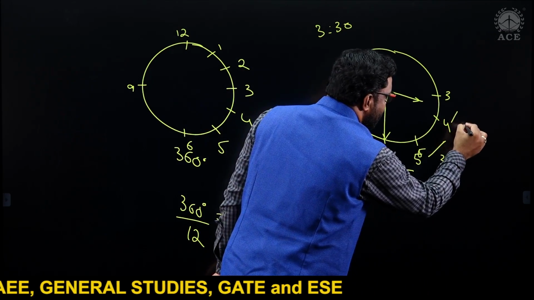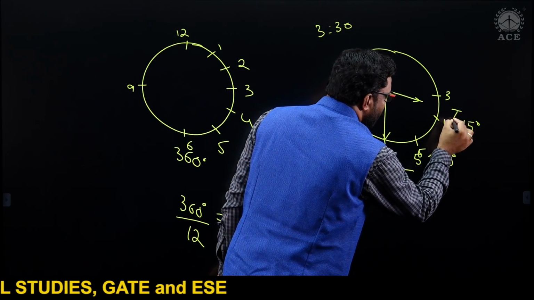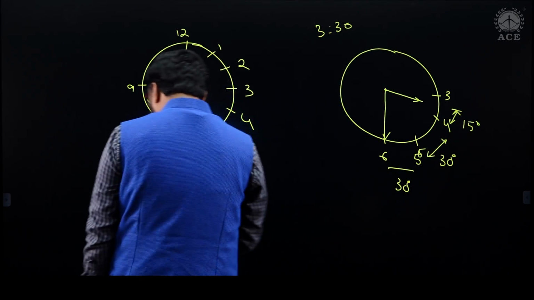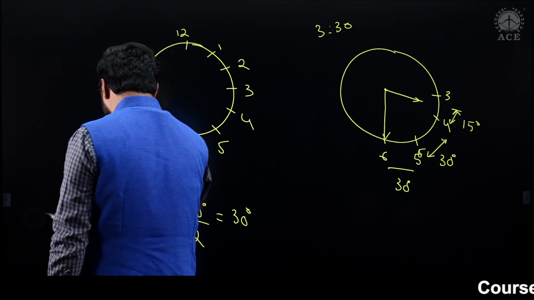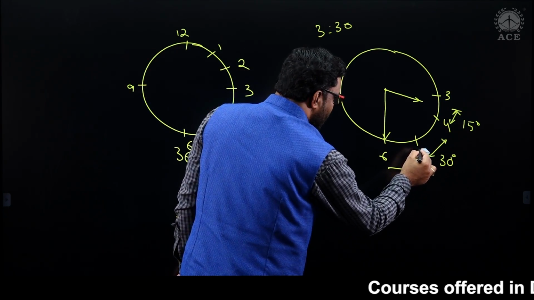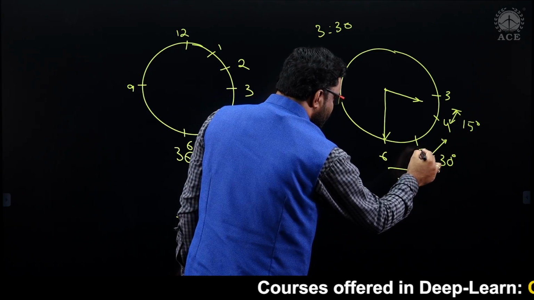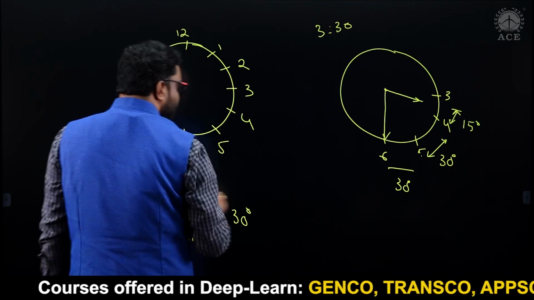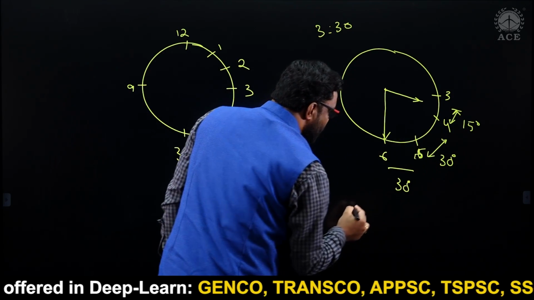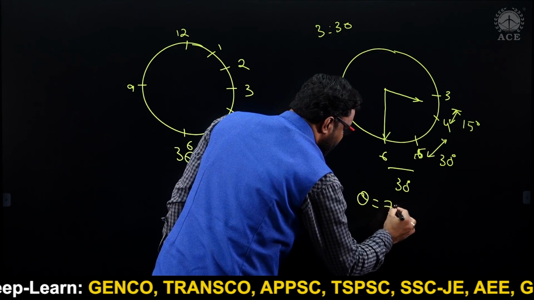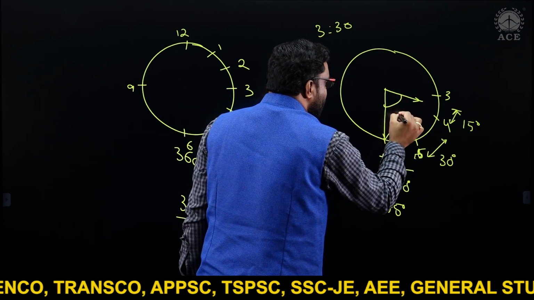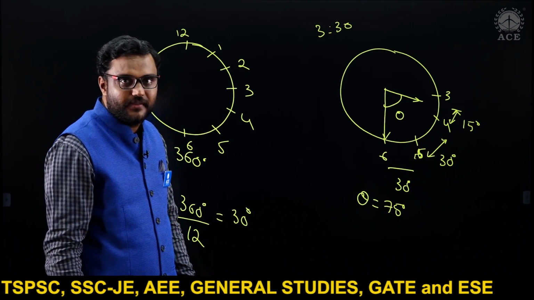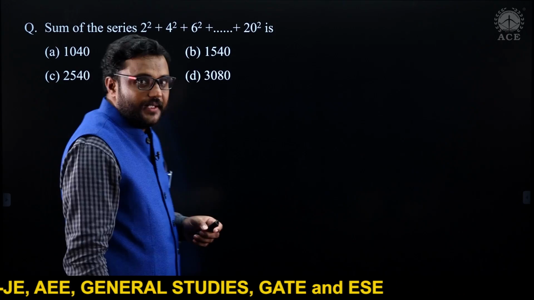Here we have 15 degrees. So if we calculate, the total is 75 degrees. That's what they're asking. This is the angle between minute hand and hour hand. So hope you understand this. Clocks related question. Fine.